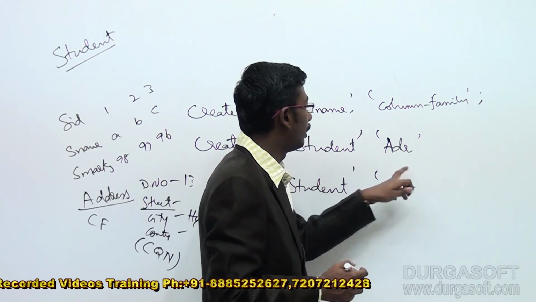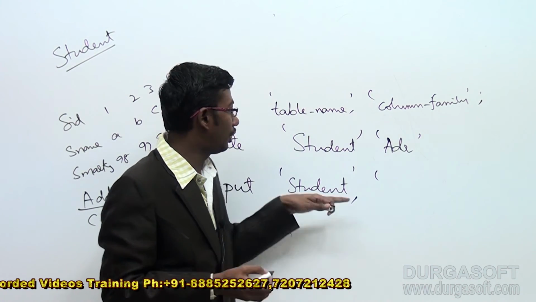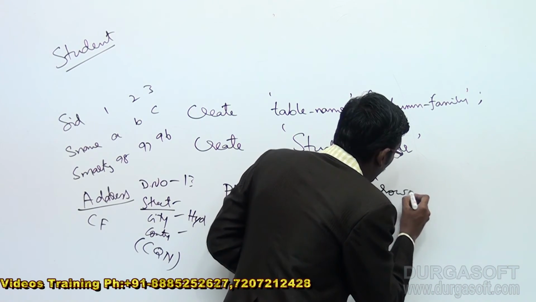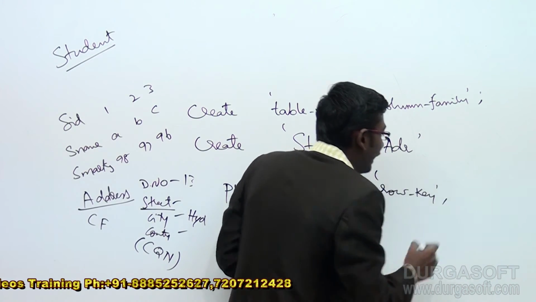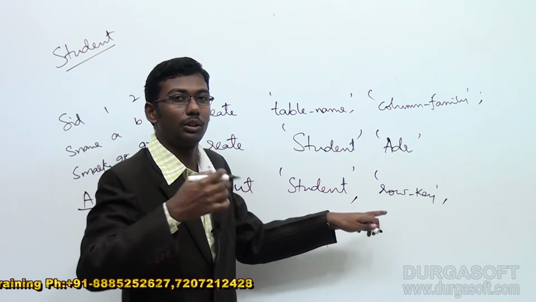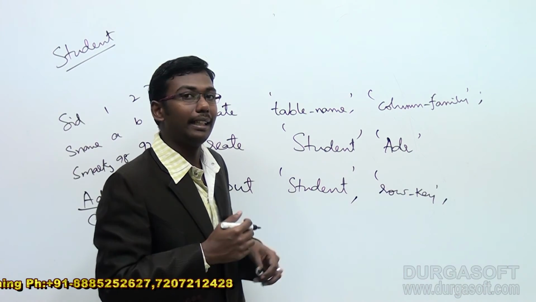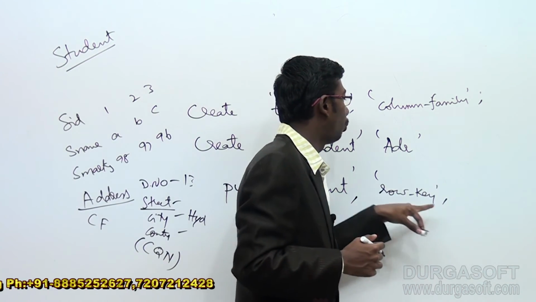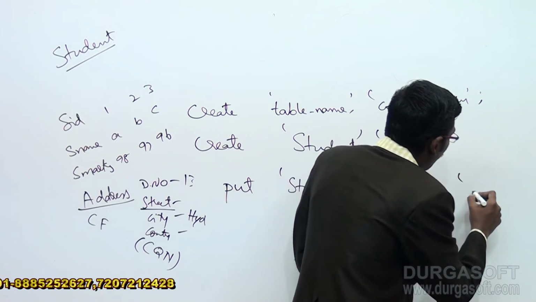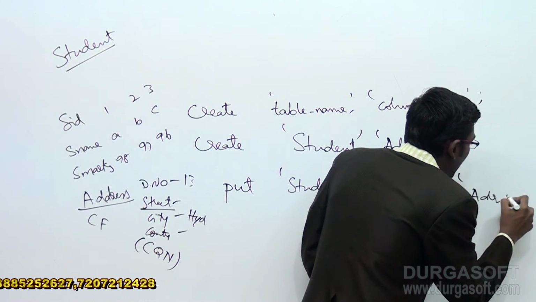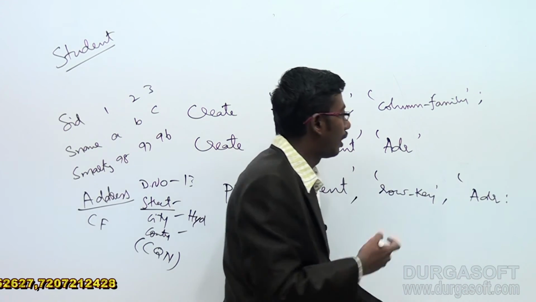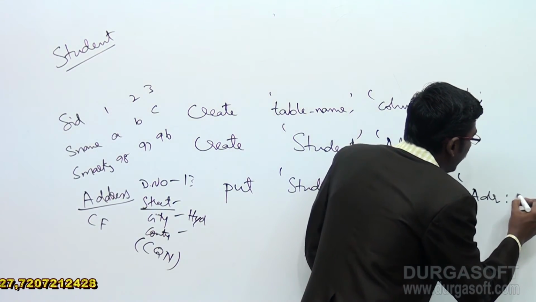Before the column family values, we have to identify each row, each insertion, with a unique value, that is the row key. In real time we give a sample counter and update this counter as part of the row key as the unique ID, and on top of this unique ID we maintain our columnar values. The column family is address, and the column qualifier name, the additional column, is door number.